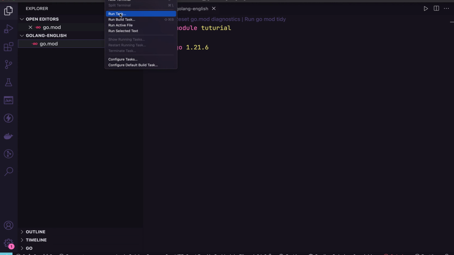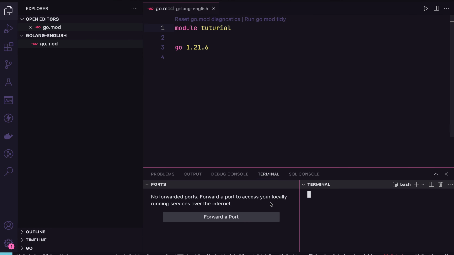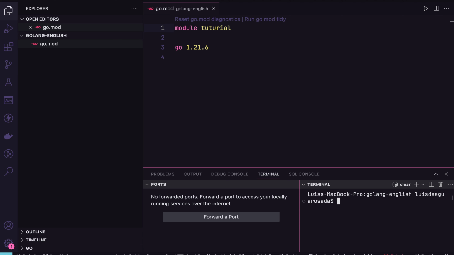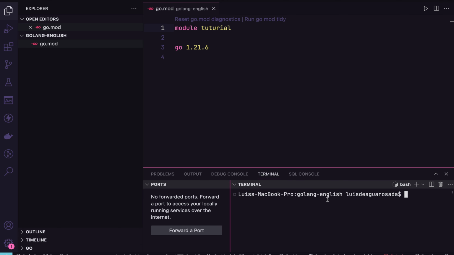Normally to create a module, you can write some words. This is the most important. It's like go mod init. After that, here you will write the name. For example, the name of my module is tutorial.